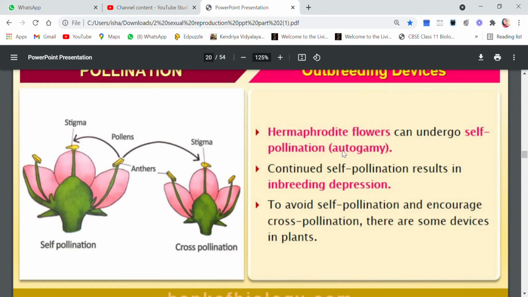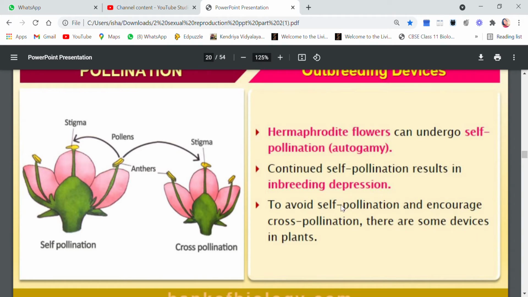So the chances of inbreeding are also higher. Continued self-pollination will result in inbreeding depression, which we have already explained in the previous video.